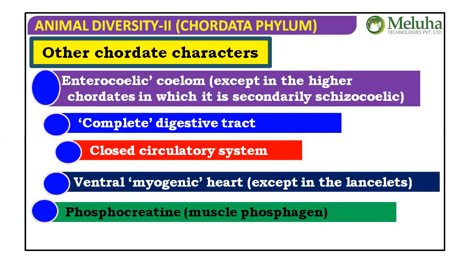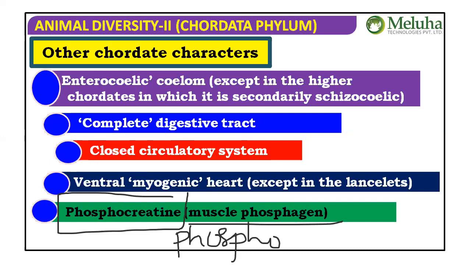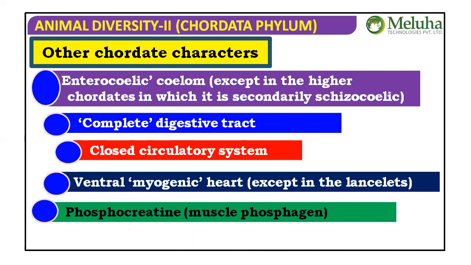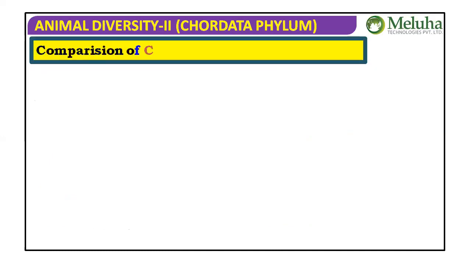Muscle phosphagen is a phosphate providing substance during muscle contraction. In invertebrates, that is phosphoarginine. In chordates, that is phosphocreatine. So in non-chordates it is phosphoarginine, and ours is phosphocreatine. Muscle phosphagen means those that provide phosphate during muscle contraction.